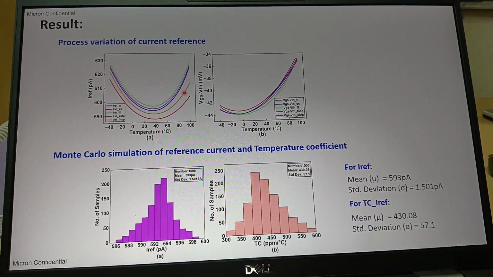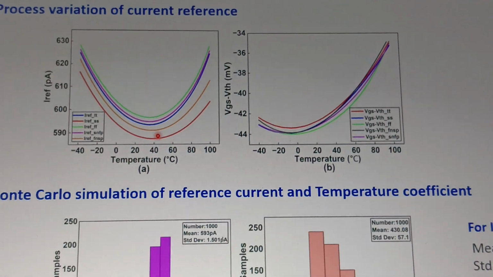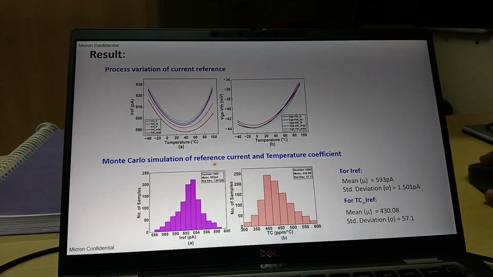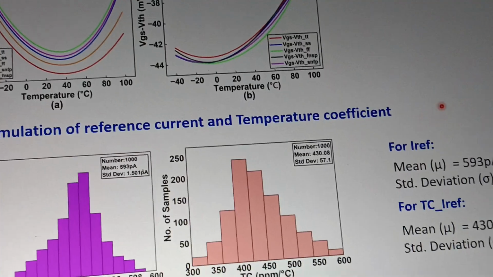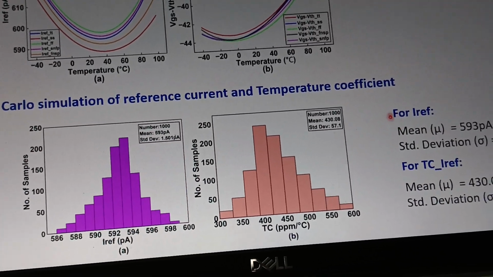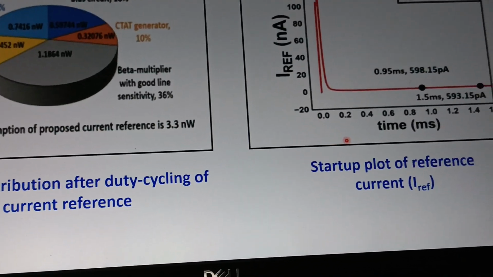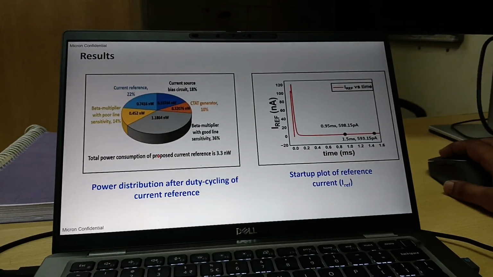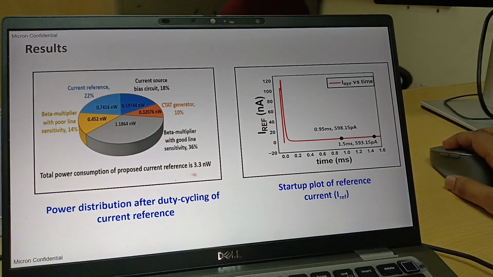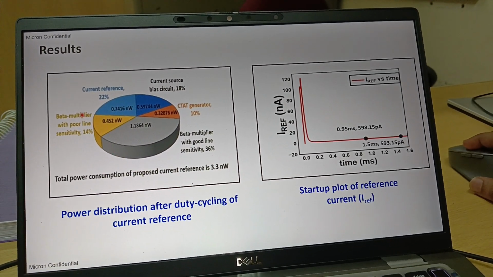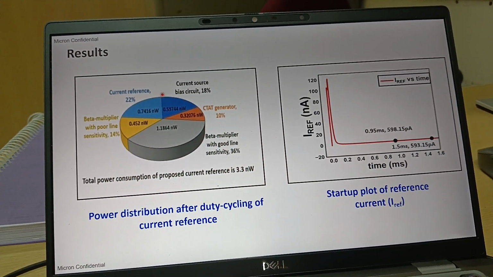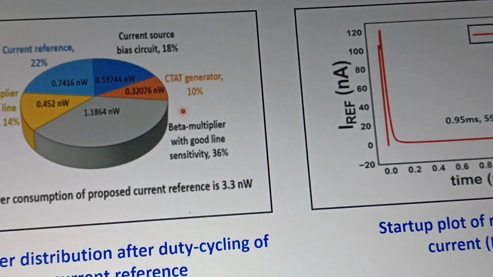If you see the I reference, that is our output quantity, is not changing much, right? And this is the VGS minus VTH curve, which we showed earlier also. This is the Monte Carlo result, which is needed for process variation. If you see, the sigma by mu value is very, very good. That's why we are claiming this circuit is a process invariant circuit. This slide shows the power distribution. 3.3 nanowatt is the total power consumption that we are getting across the circuit. We are distributing it, like how the current reference is taking 22%. Likewise, we are distributing the power here.